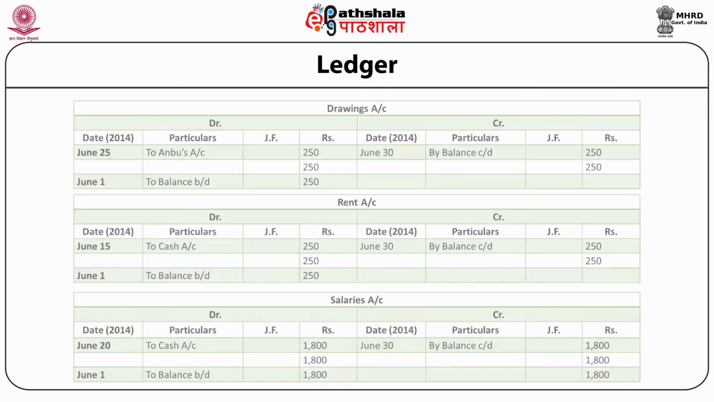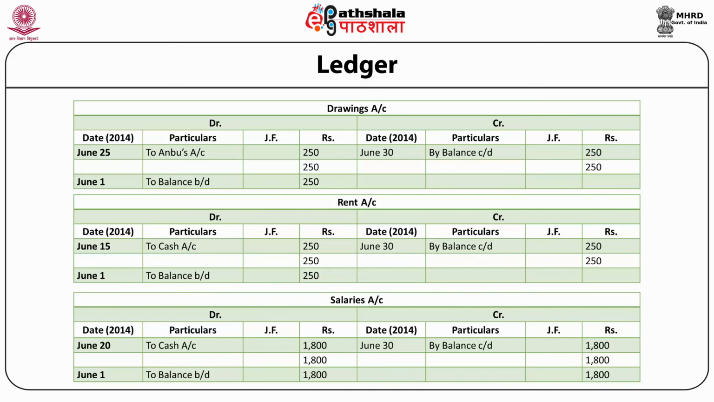Next, drawings account, June 25, on debit side, to Anbu's account rupees 250. Credit side, June 30, by balance carried down rupees 250. Ledger balance equals on both sides rupees 250. On debit side, July 1, to balance brought down rupees 250.